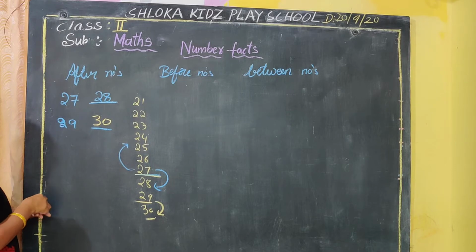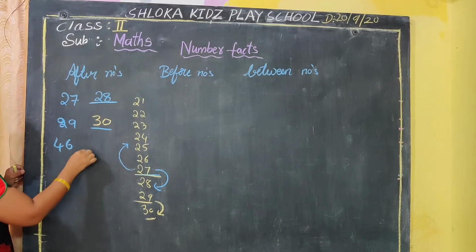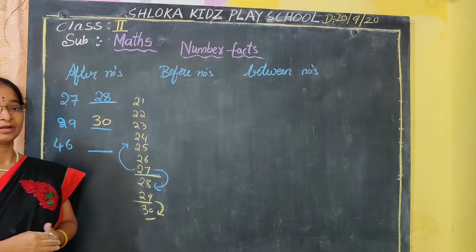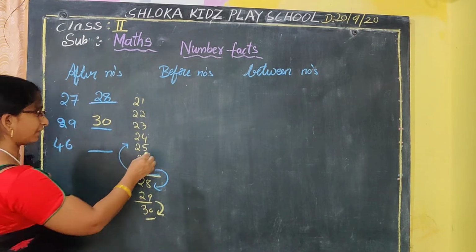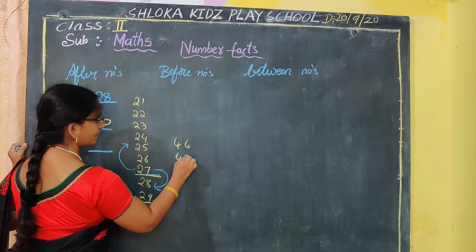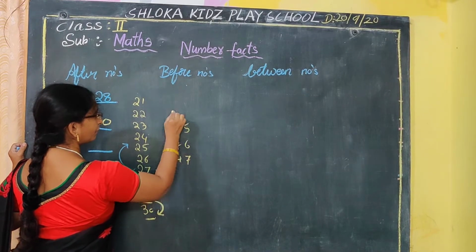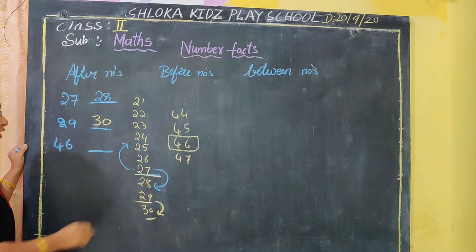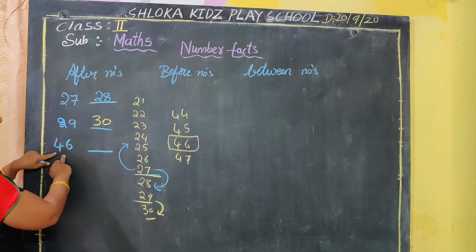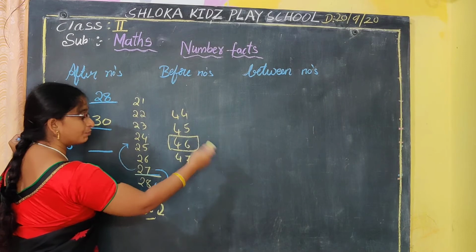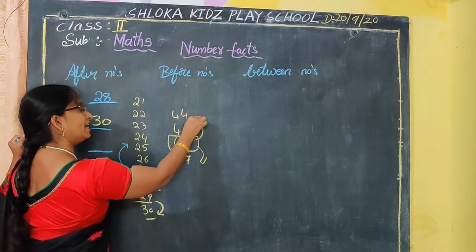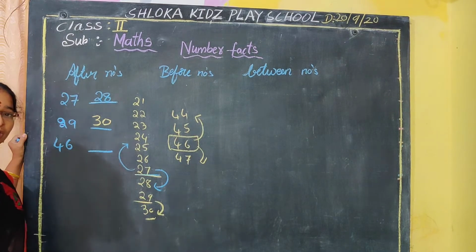For example, now we will take 46. All the back numbers are called after numbers, and all the front numbers are called before numbers.